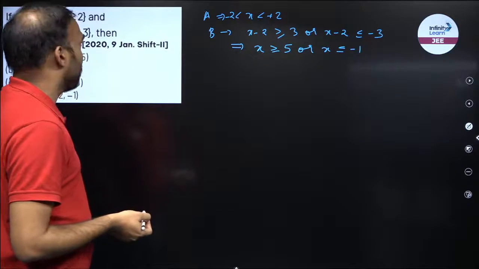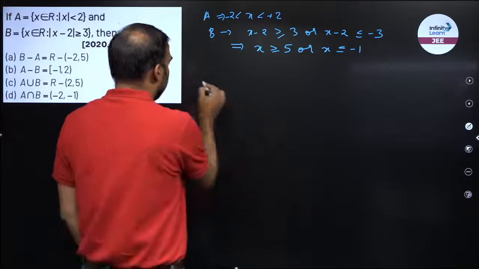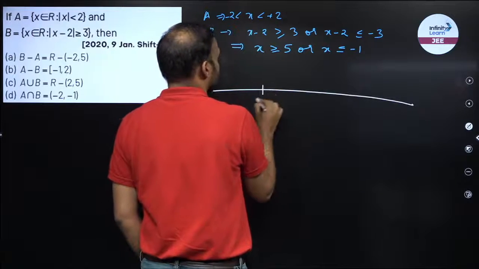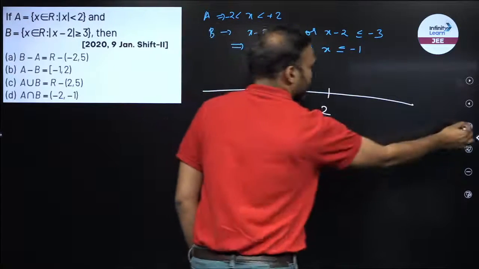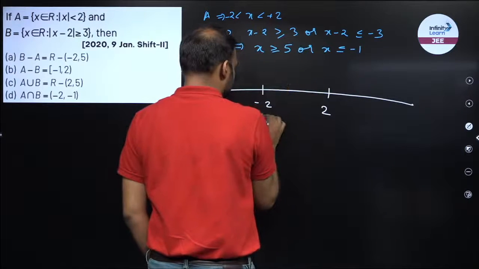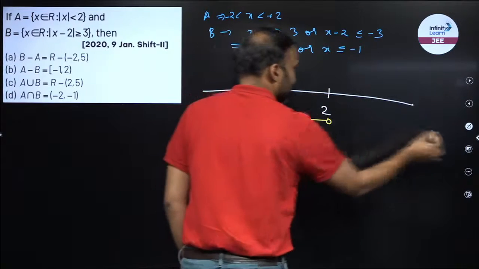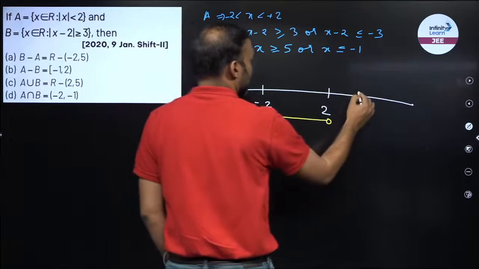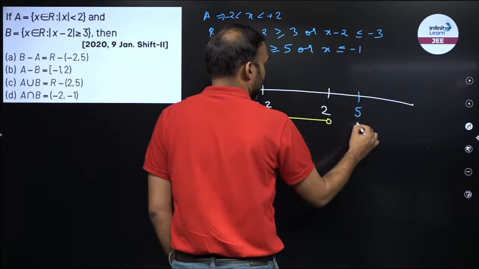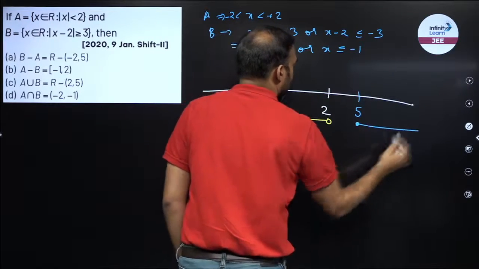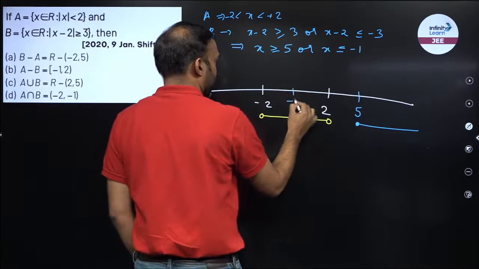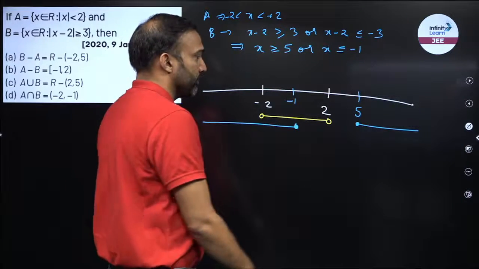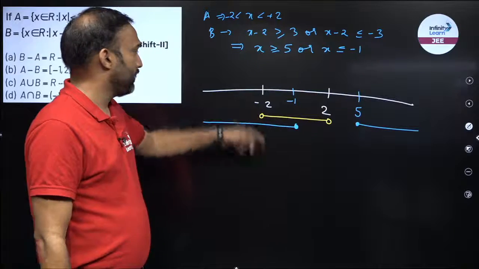So I have to find out the B minus A. Let us use the number line, right? It is easy to visualize it on number line. What is A? This is minus 2 and 2. So A is this. What is B? X is larger than equal to 5. Right? So blue is my B, yellow is my A.